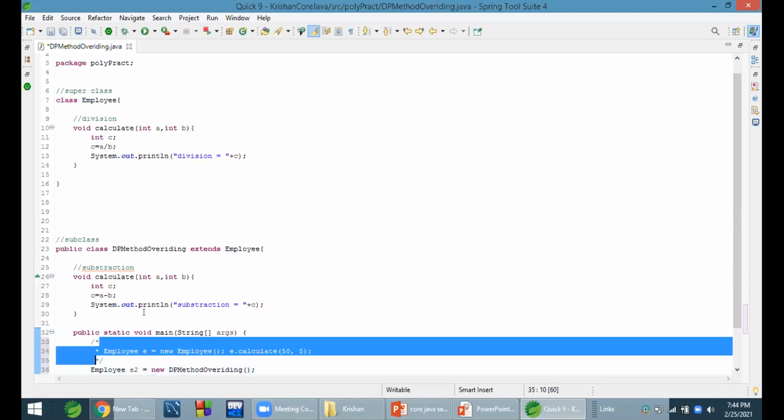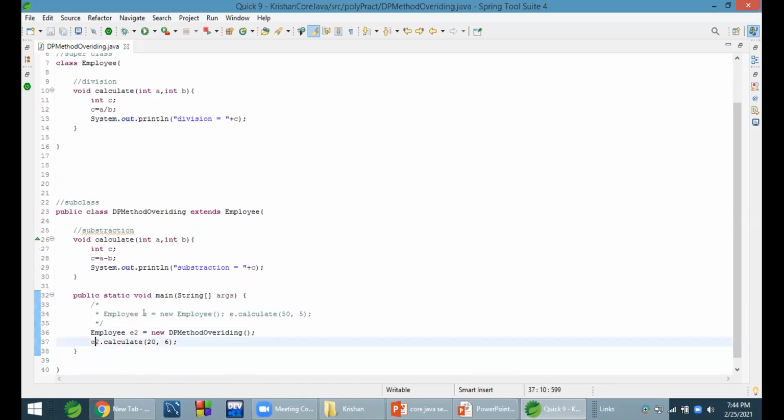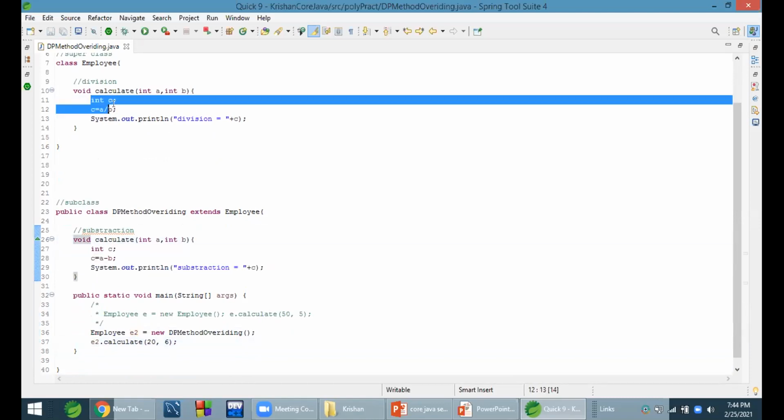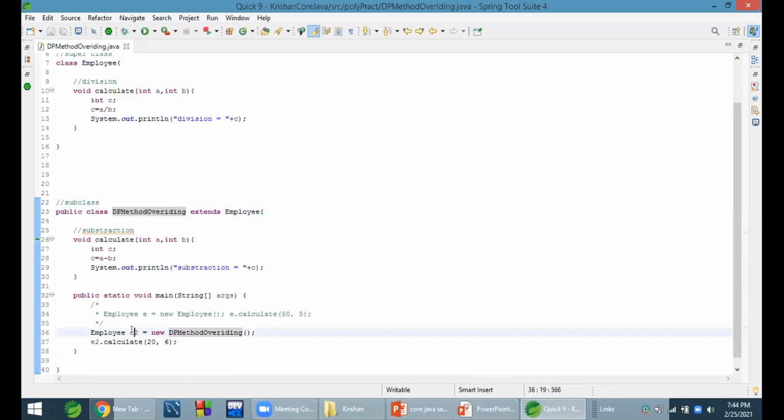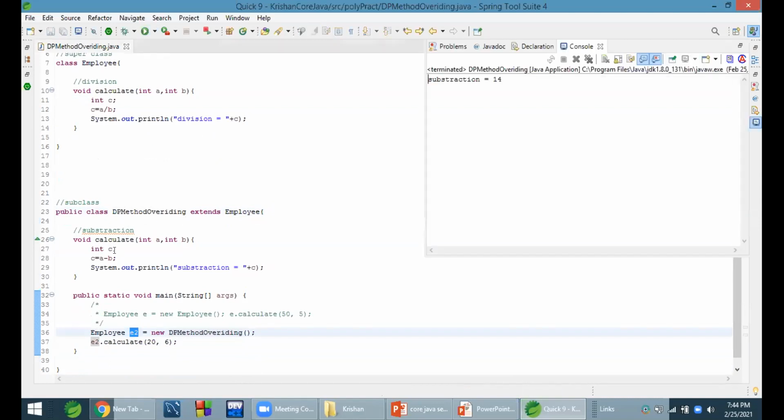I comment this. Now you can see this calculate method will be called. This implementation will be called instead of this one because we are assigning a subclass object to a superclass reference variable. If you run this, it will do subtraction of 20 and 6. It's not doing any division. Here you can see subtraction equals 14. This implementation gets called.